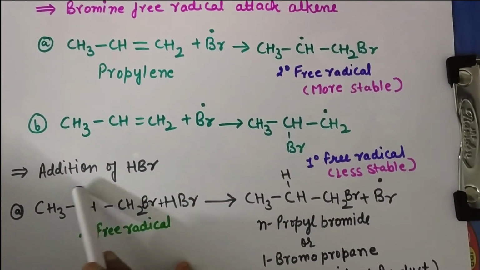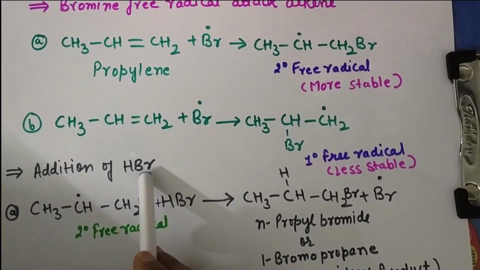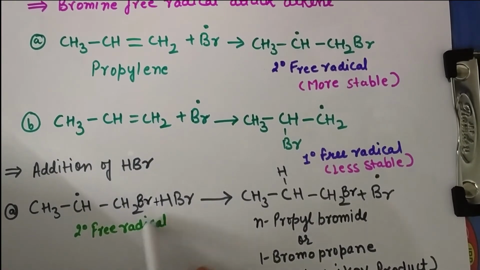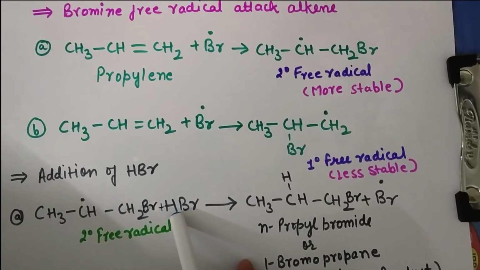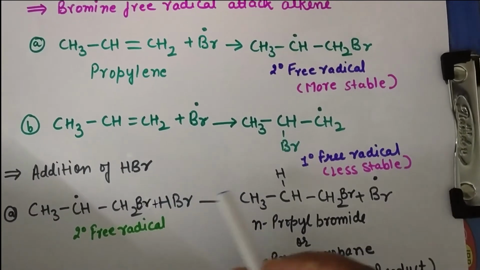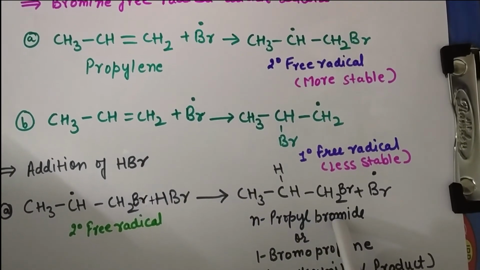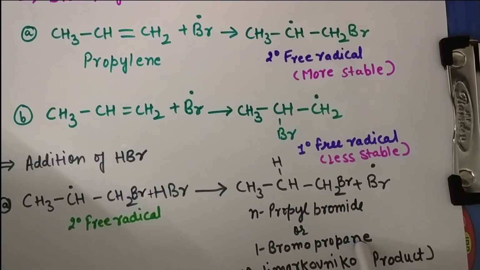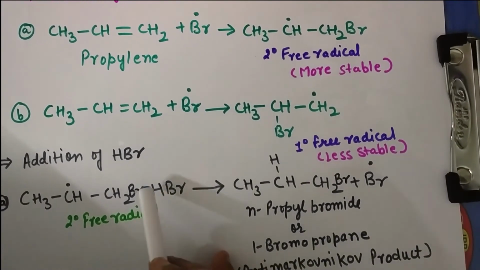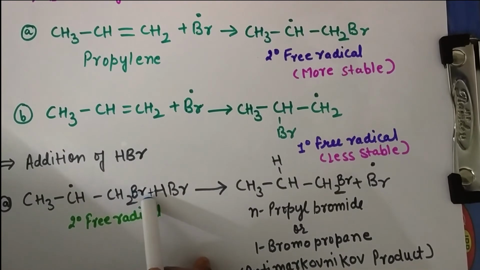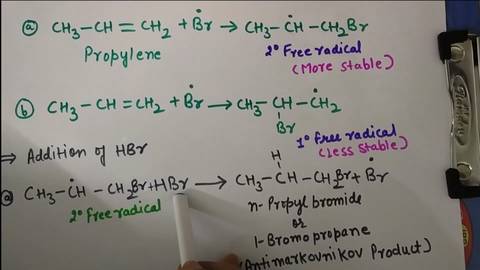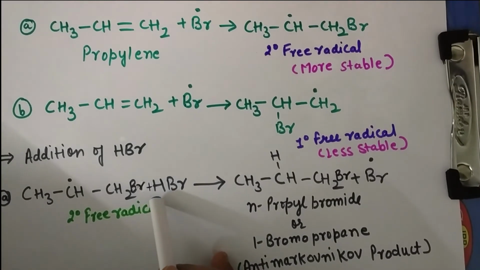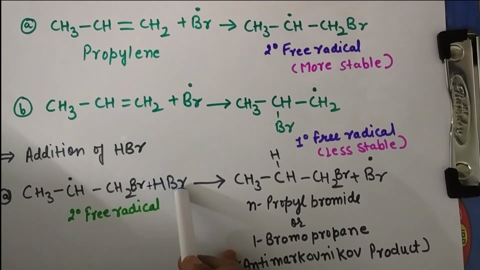In the third step, the addition of HBr takes place. So here the secondary free radical was generated in the second step, which again reacts with HBr, hydrogen bromide, to form n-propyl bromide or 1-bromopropane as a product. So here you can see the Br at the first carbon and the free radical on the second carbon. When it reacts with HBr, it will break into H and Br free radical.